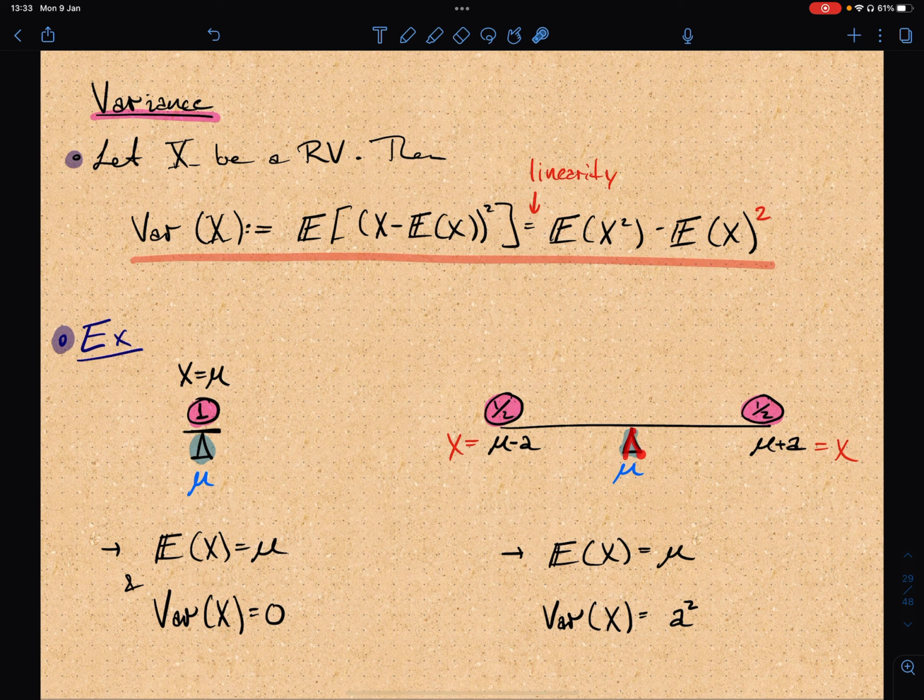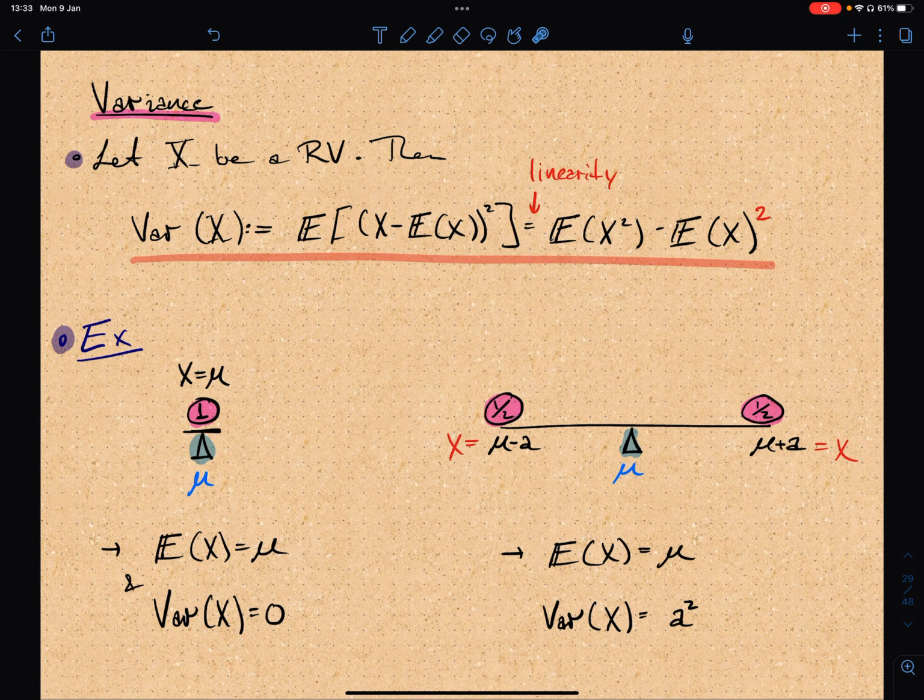So we have that if we spread out, independent of a, this way, with equal mass on both sides, the expected value is going to be mu due to symmetry. So mu is going to be the expected value for both cases. But in this case, the variance is equal to 0. So this quantity, x minus the expected value, is always going to be 0.